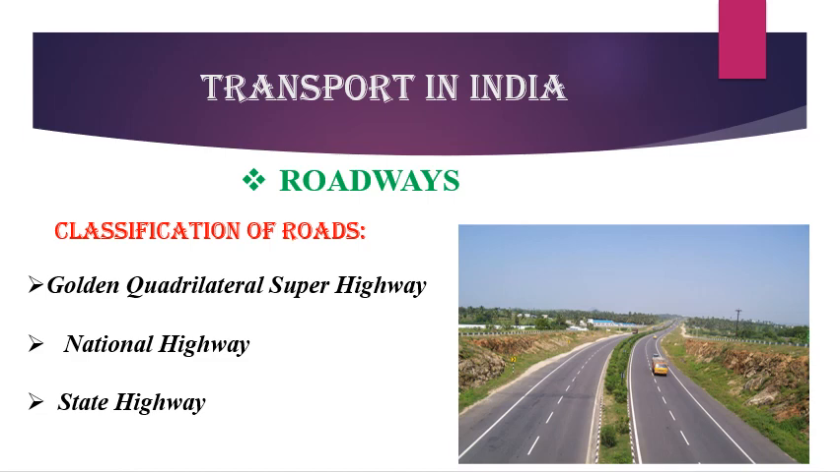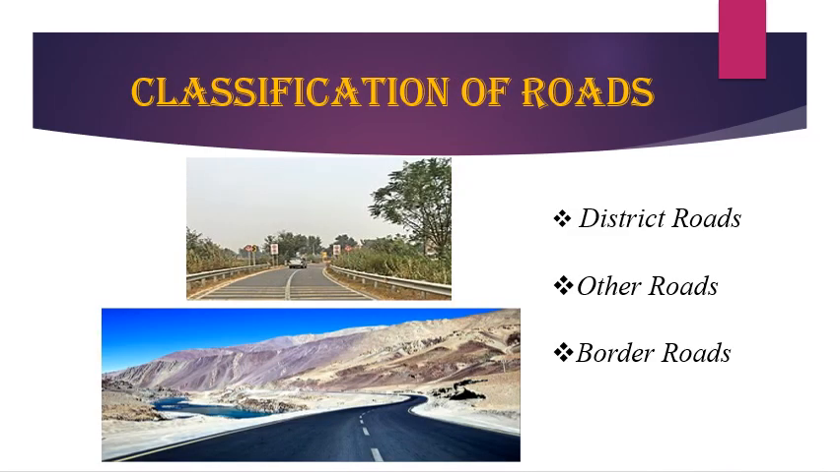These are the roads linking a state capital with its district headquarters. They are constructed and maintained by the State Public Works Department in states and union territories. Next type is district roads. These roads connect the district headquarters with other places of the district. These roads are maintained by the Zila Parishad of the district.